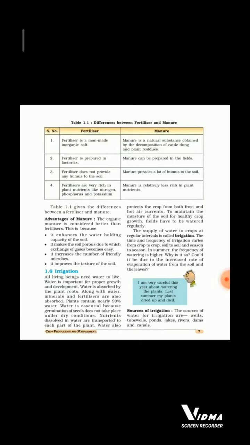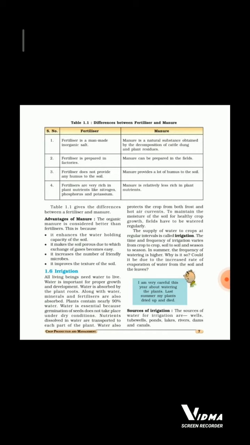So let's get started. Table 1.1: differences between fertilizer and manure. Fertilizer is a man-made inorganic salt. Manure is a natural substance obtained by the decomposition of cattle dung and plant residues. Second, fertilizer is prepared in factories. Manure can be prepared in the fields. Third, fertilizers do not provide any humus to the soil. Manure provides a lot of humus to the soil. Fourth, fertilizers are very rich in plant nutrients like nitrogen, phosphorus and potassium. Manure is relatively less rich in plant nutrients. Table 1.1 gives the differences between a fertilizer and manure.